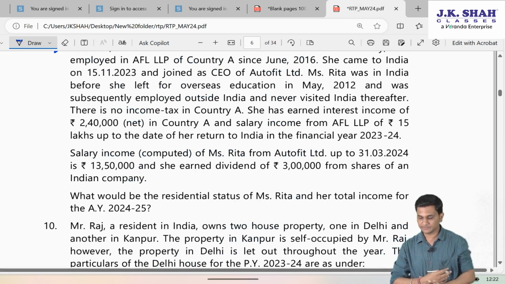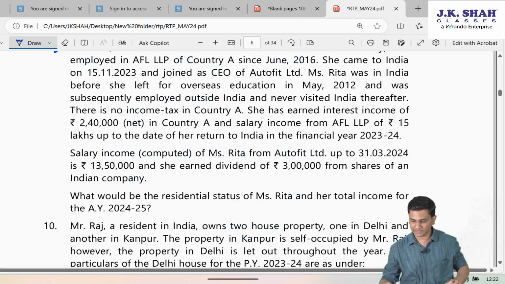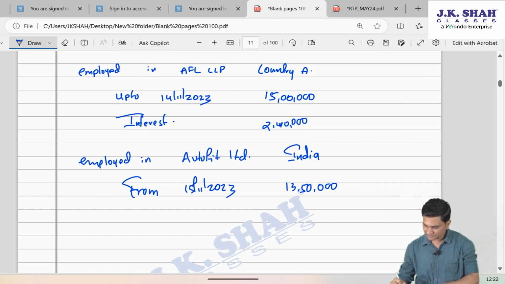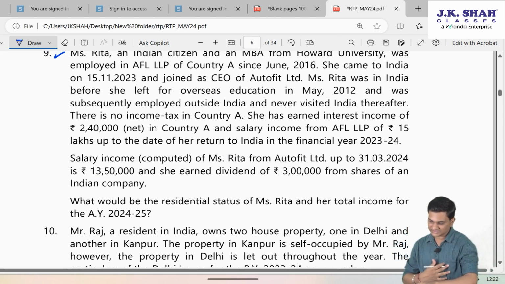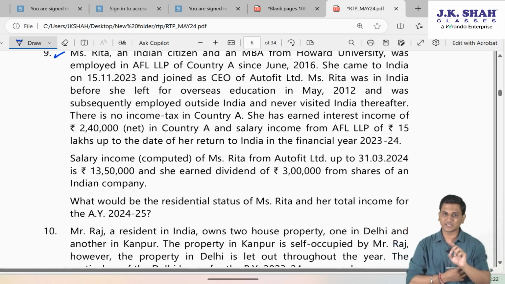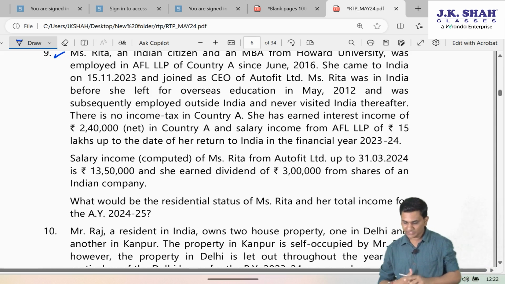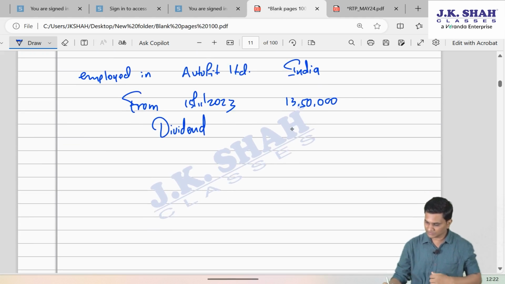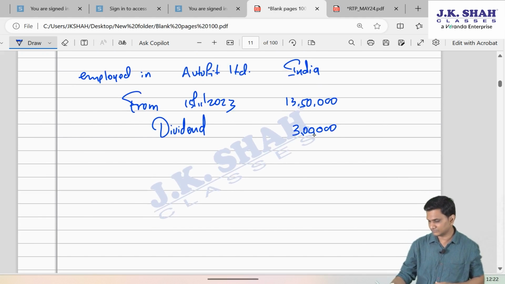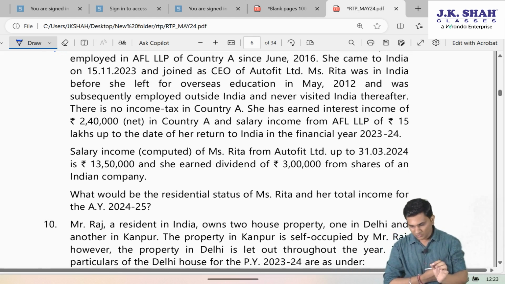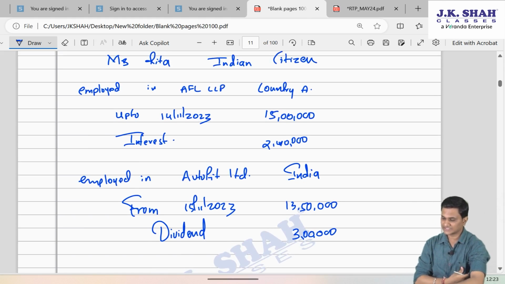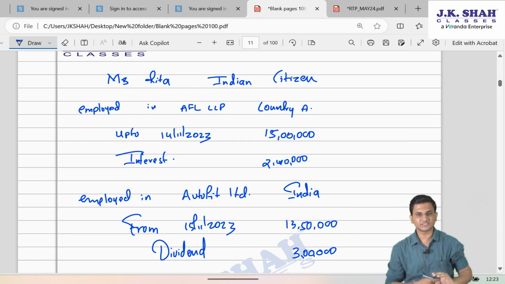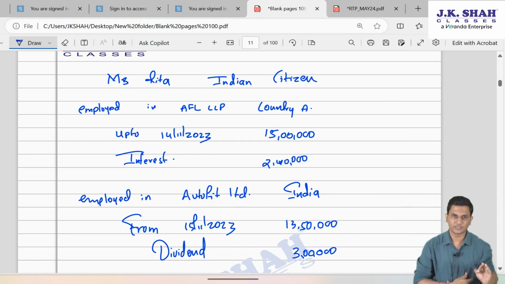These salary figures of Indian company are computed, so it means they are after standard deduction. She earned a dividend of 3 lakh rupees from shares of Indian company. What would be the residential status of Rita and her total income? Fine. So basically this question is on determination of residential status and finding out the scope of total income.